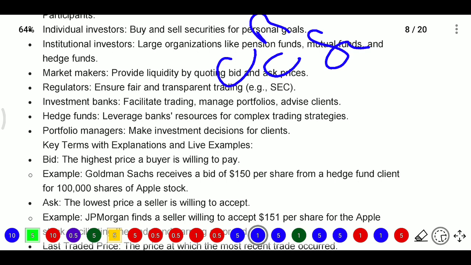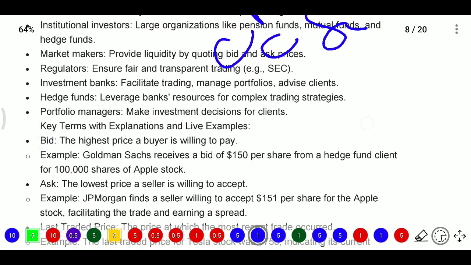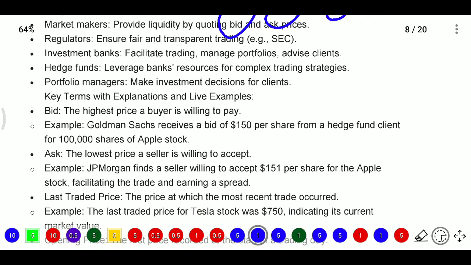We do not have the shares as of now, so we will borrow the shares from other persons and sell. After 3 months or 2 months, whenever the price has decreased, we will buy those shares and repay them to whom we borrowed from, and we need to pay some interest also in that case. That is leverage. And portfolio managers make the investment decisions for their clients.